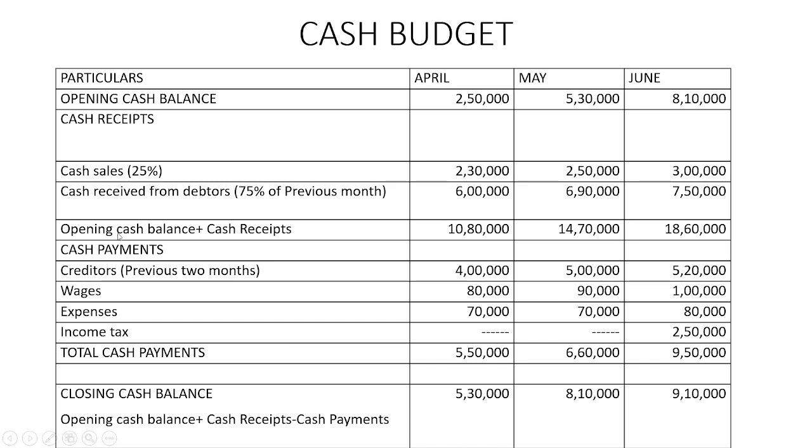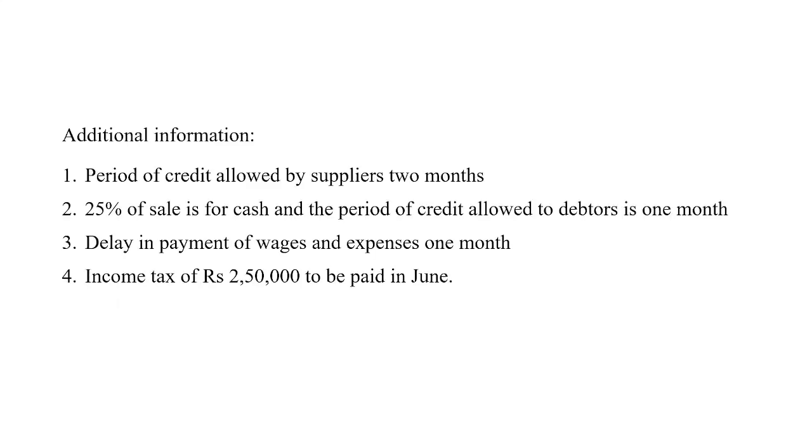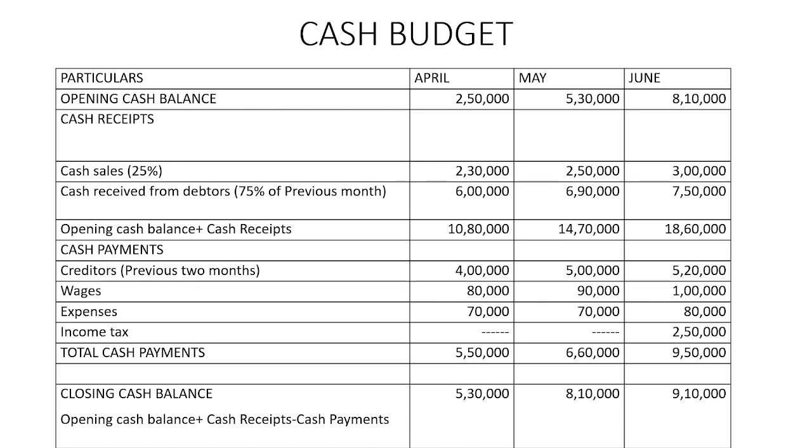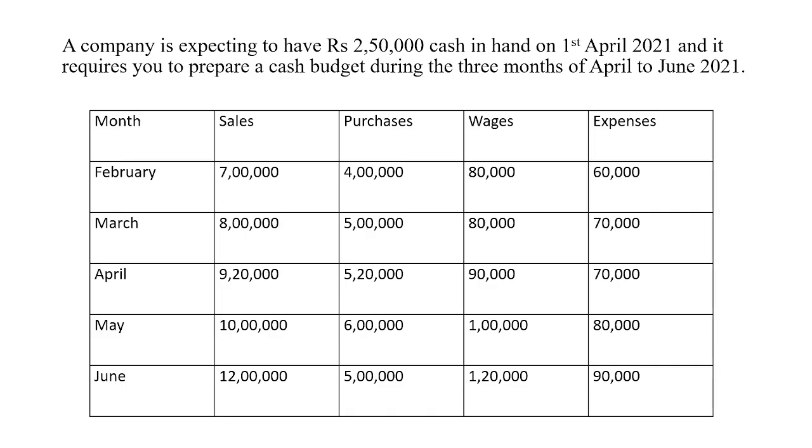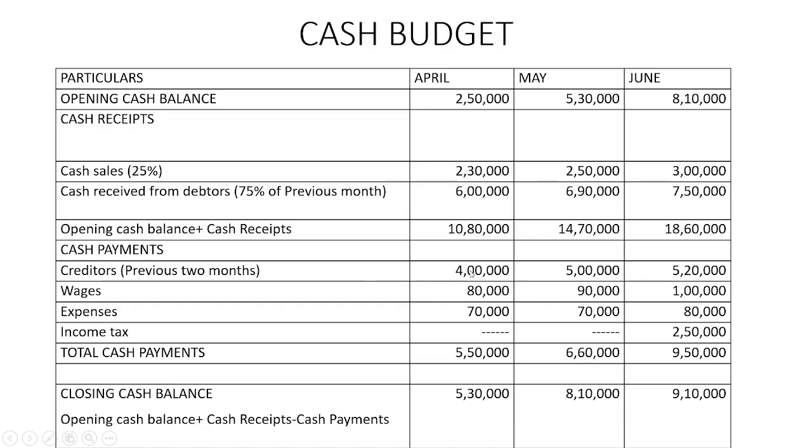So the total is opening balance plus the cash receipts. Opening balance is 2,50,000 plus the receipts. One is cash sales and the other is the cash received from debtors. So total is 10,80,000. Then we have various payments. The first one is the purchases, that is creditors. So creditors for purchases, that is previous 2 months. Now if you are purchasing in the month of February, the payment, 4 lakh rupees, will be made in the month of April. A 2 months gap is there. So 4 lakh rupees will be paid in the month of April. So the first one is 4 lakh rupees to creditors.